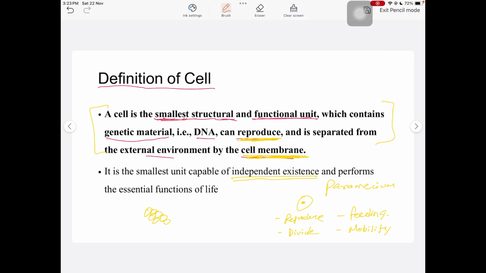You might have heard of this, where a single cell, a binucleate organism, has multiple cilia over it, and the single cell is specialized and has all the equipment which can perform the functions of reproduction, division, and feeding, and it is also motile.